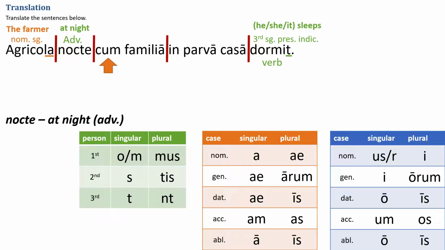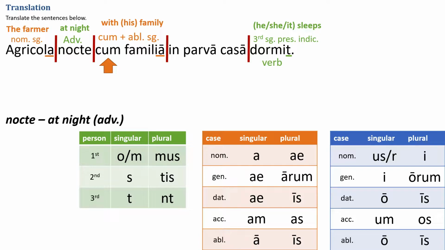Now I see the preposition cum, and cum is always followed by the ablative. We should look and figure out if it's followed by an ablative singular or ablative plural. Familia is ablative singular, so we're going to label it cum plus ablative singular, with family, or with his family. We could understand the word his here, even though it's not in the Latin.